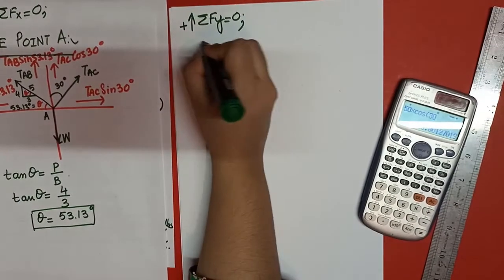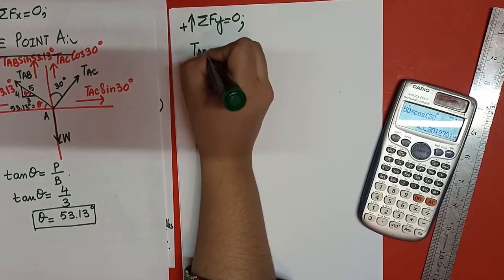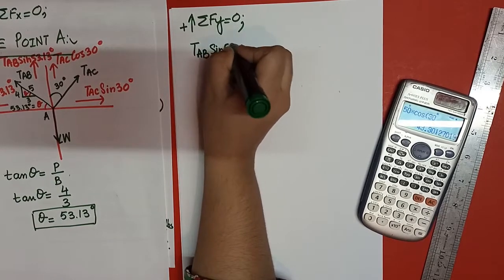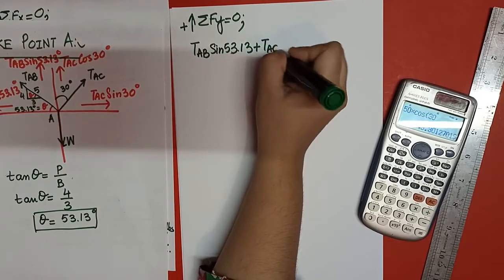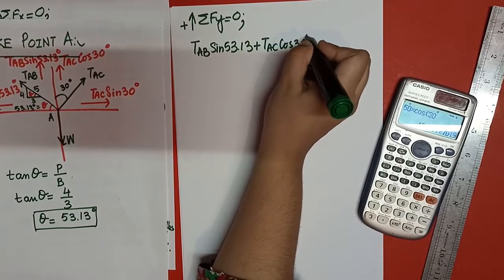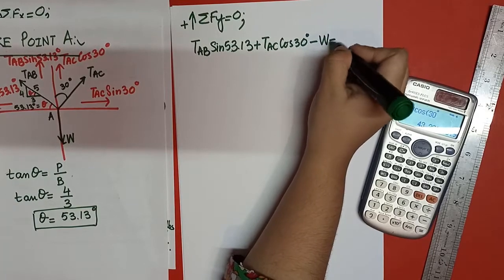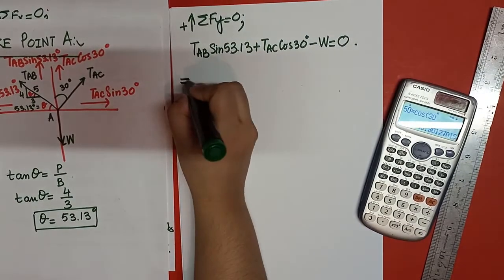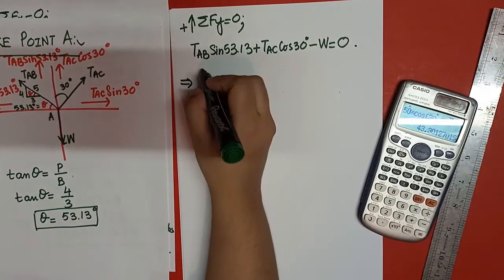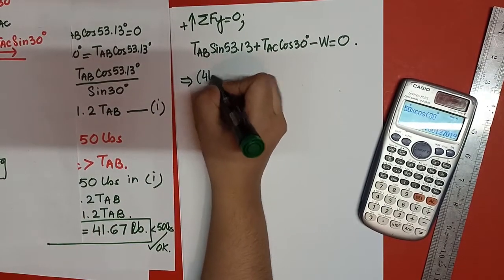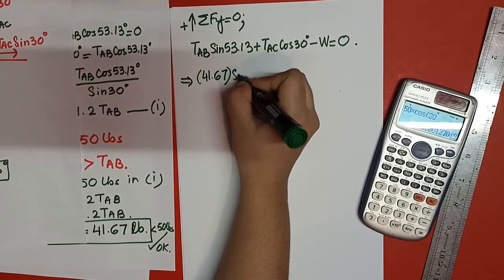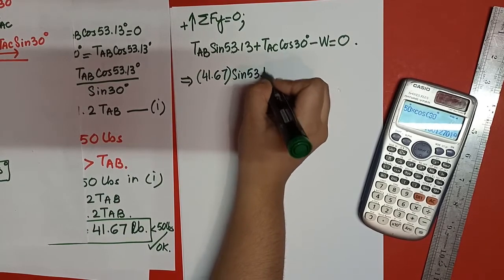So there is TAB, that should be positive, sin 53.13 degree, plus TAC cos of 30 degree minus W equals to 0. So I have to put the value of TAB which we have calculated, that is 41.67 into sin 53.13 degree.